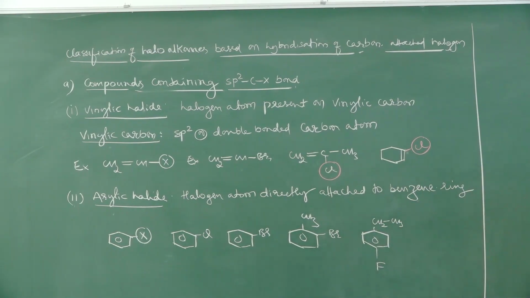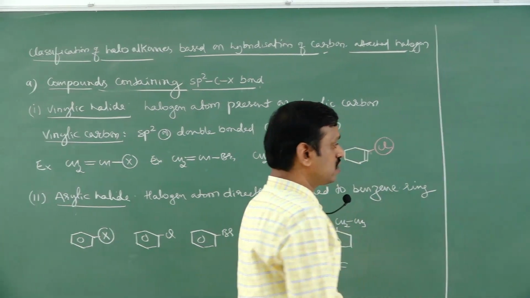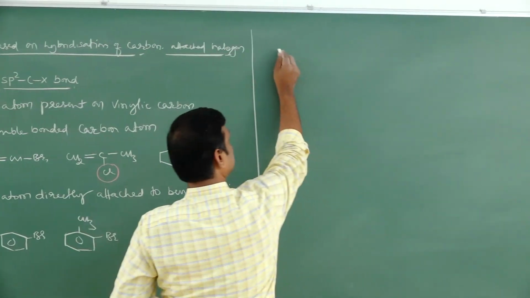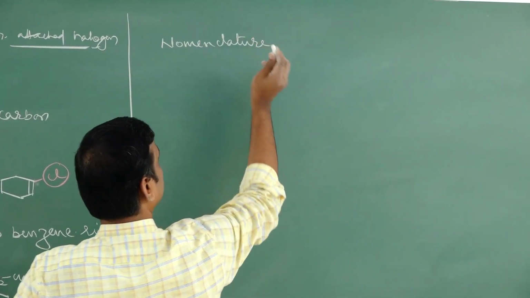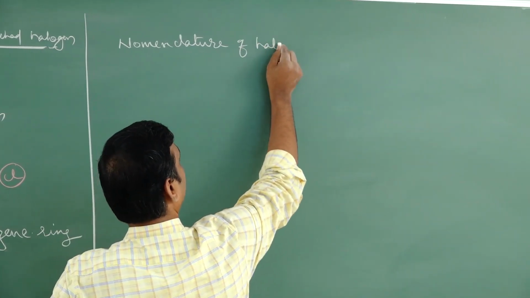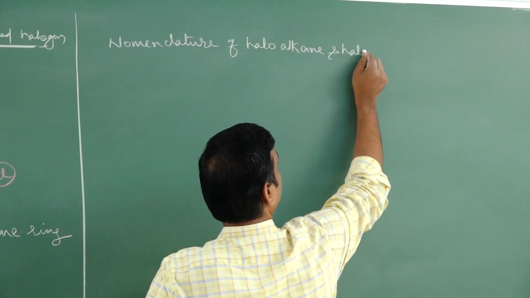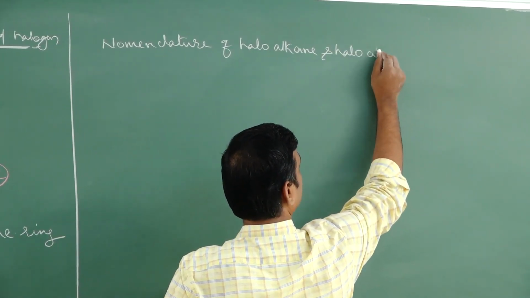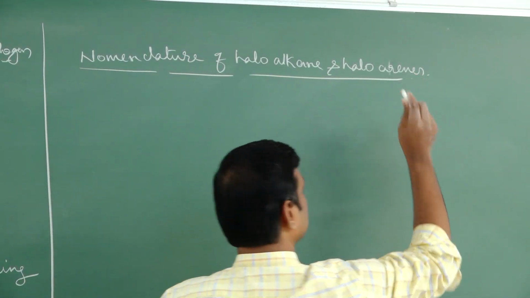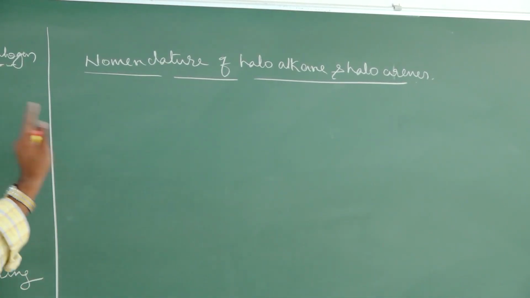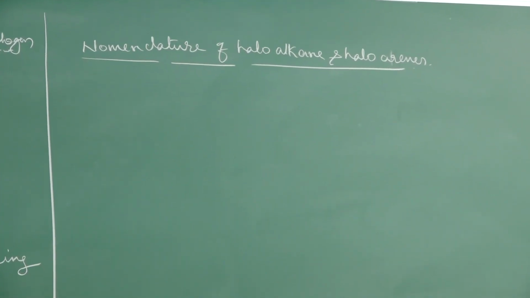Next we have nomenclature of haloalkanes. Students, the next important concept is nomenclature of haloalkanes and haloarenes also. In this topic, we are going to study haloalkane and haloarene, so we study these two parallelly.